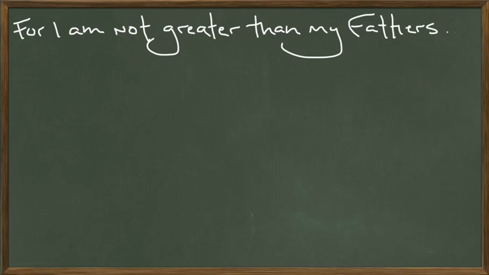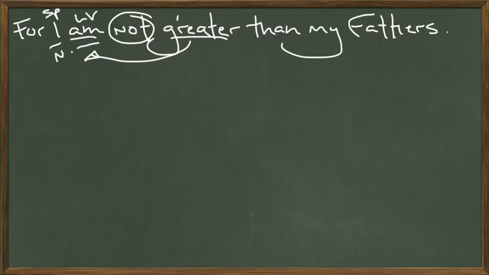For I am not greater than my fathers. Another New Testament reference here. For I am not greater than my fathers. Subject of the sentence, I. Subject pronoun, nominative case. I am, that's a linking verb. I am what? I am not. That's an adverb. I am not what? Not greater. That's a predicate adjective. And I'm not greater. There's our comparison word, than. Than whom? Than my fathers. That's the word being compared.